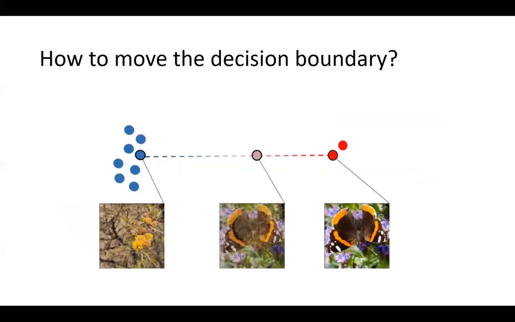Now we know that pushing the decision boundary towards the majority class may improve the performance. Then the next question is how? How can we move the decision boundary using Mixup? We first look at the decision boundary of Mixup. Suppose we are using Mixup on a linear max margin classifier, then the decision boundary should lie in the middle.